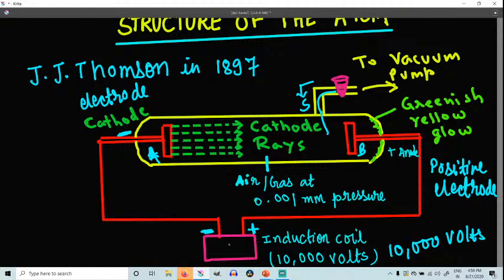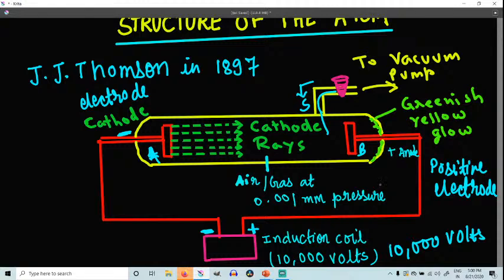The color emitted depends upon the nature of the gas, which gas we have taken. If neon gas is taken, the light emitted will be reddish orange, and sometimes you will observe blue color. It depends on which gas is taken inside the discharge tube. So when air was taken, the magenta red color can be seen filling the entire tube, right?